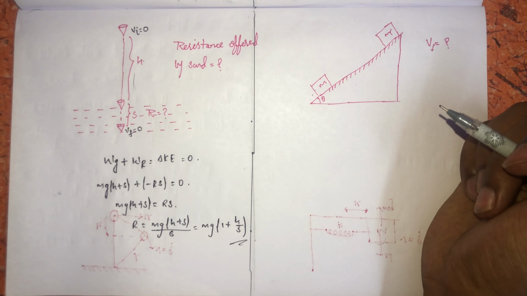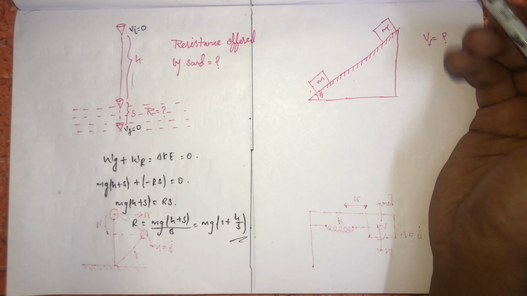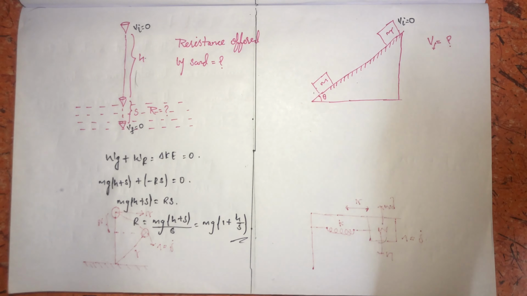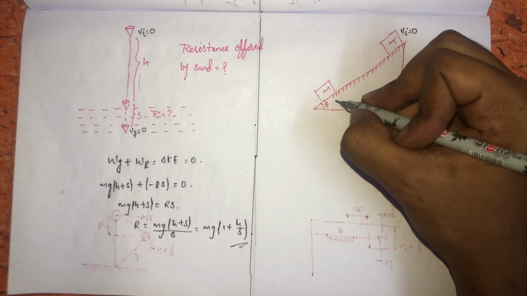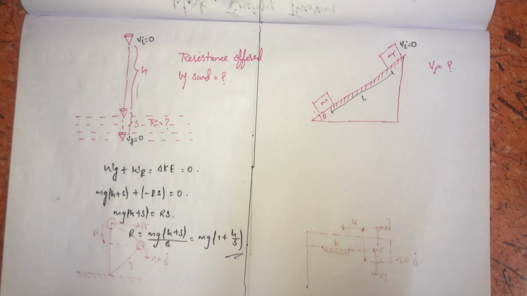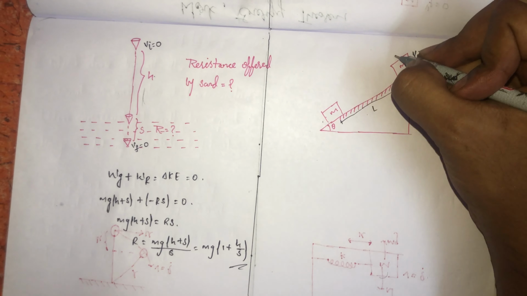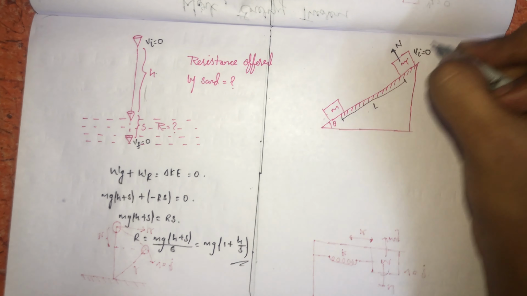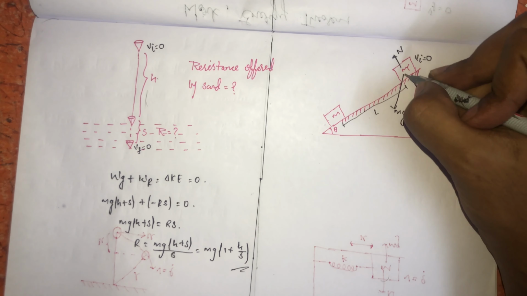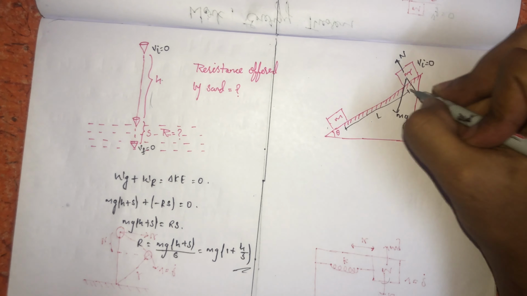Now let's say an inclined plane condition. Here a block of mass m is left freely, where the initial velocity is equal to 0, the length of the inclined plane is L and the angle made by the inclined plane is theta. We know that the normal reaction always acts perpendicular to the block, and mg acts downward. Taking rectangular components for mg, it will be mg cos theta and the gravitational force component will be mg sin theta.